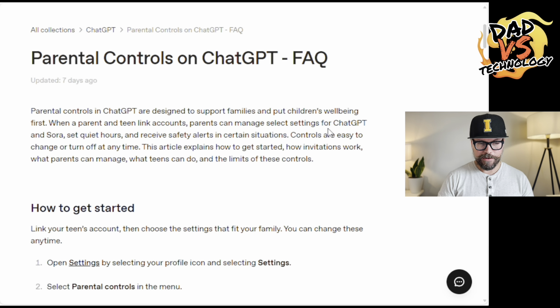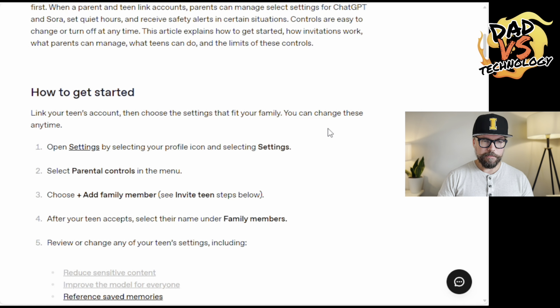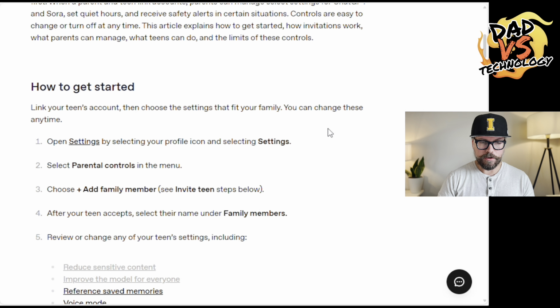So you'll be able to input text and the model will give you a video as an output. All right, so let's take a look here at the article. I'll mention that this is specifically for teens, ages 13 through 17. OpenAI does not allow kids under 13 to have accounts with ChatGPT, so keep that in mind. These parental controls are also not turned on by default when a teen 13 through 17 creates an account through ChatGPT or Sora. So they have to be kind of manually initiated by either the parent or the child. And so I'll walk you through how to do that through this article here.